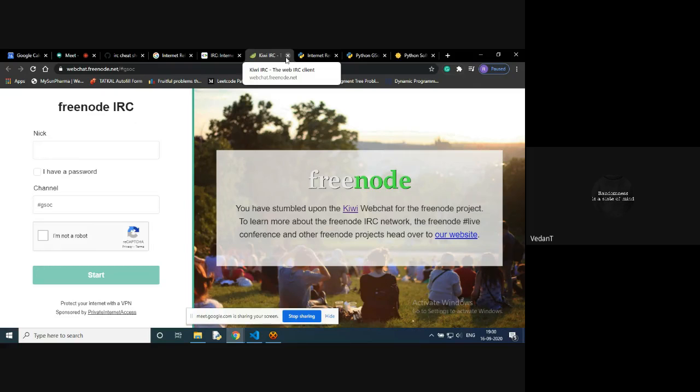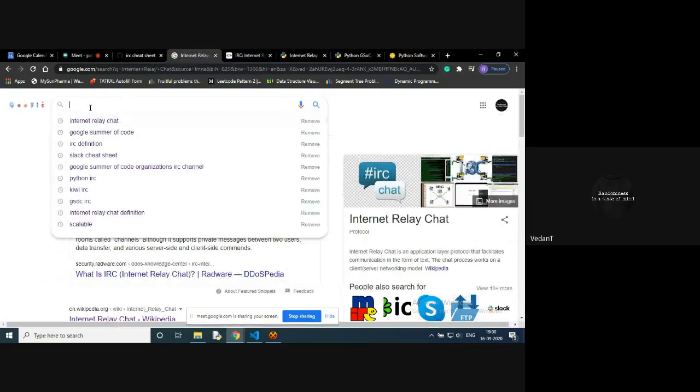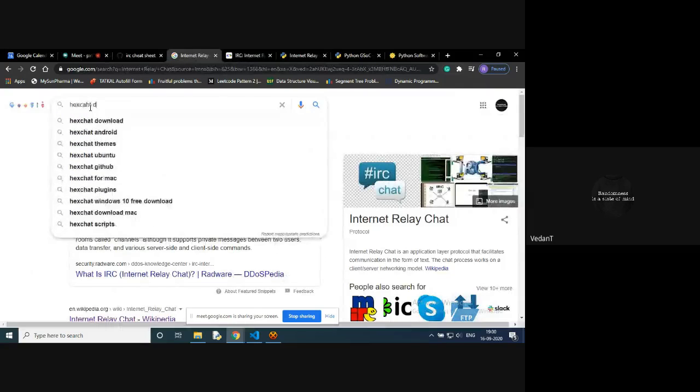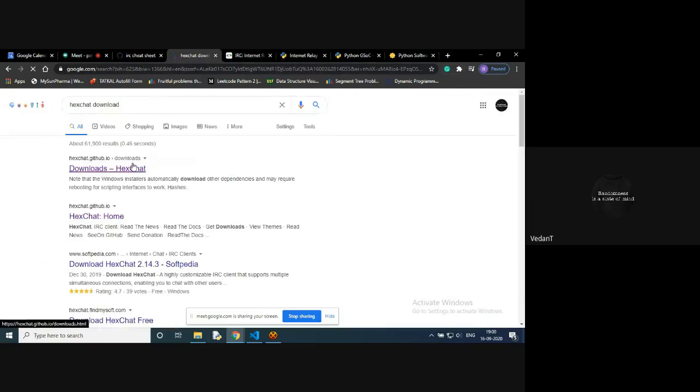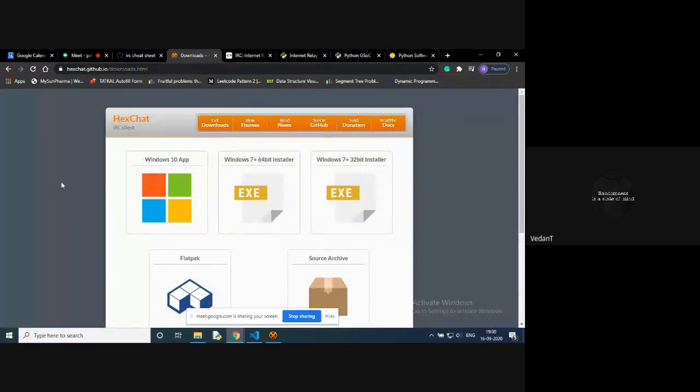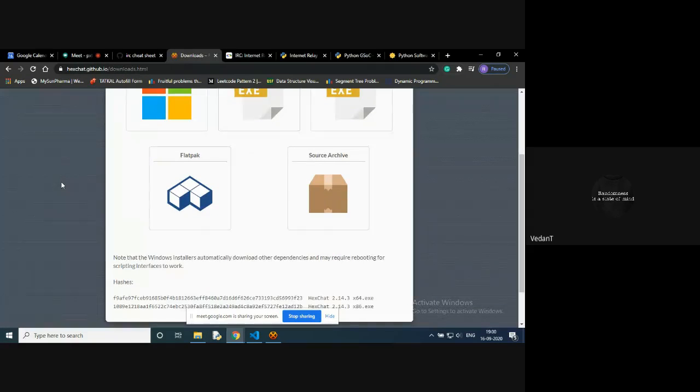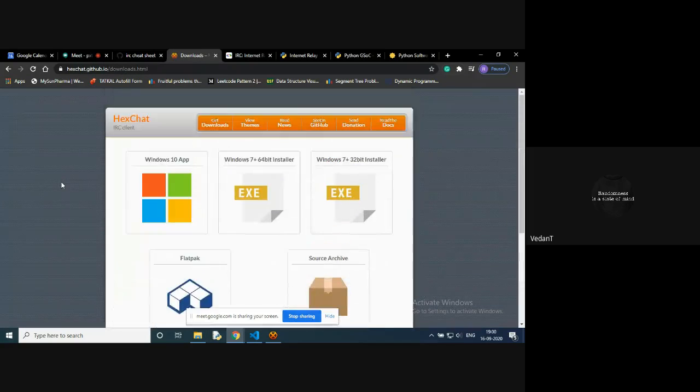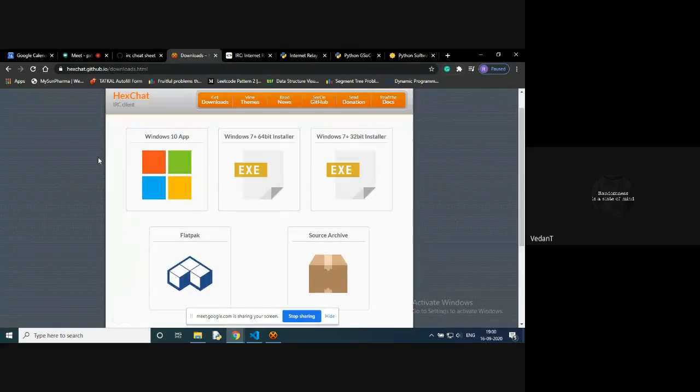So let me tell you how to download HexChat. Just go to Google and type HexChat download. You'll go to the website for HexChat. HexChat also works on Mac, but there are some dependency issues, so just refrain from using it. As you can see, there are multiple options here, and depending upon your operating system, you can go for that.